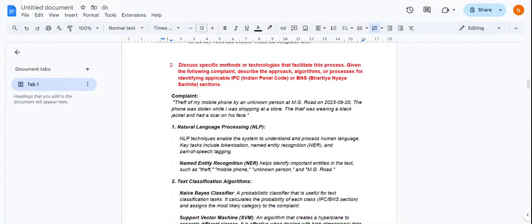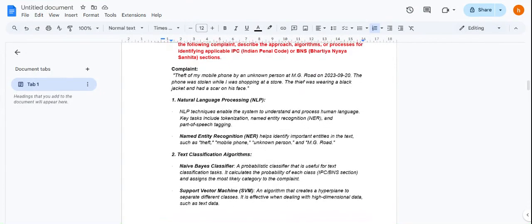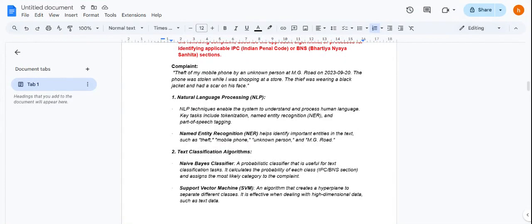So we have this complaint that states: theft of my mobile phone by an unknown person at MG Road on 2023 9 20. The phone was stolen while I was shopping, and the thief was wearing a black jacket and a scar on his face. So firstly, we are using NLP, that is natural language processing techniques, that enable the system to understand and process human language and include tokenization, NER, that is named entity recognition, and part of speech tagging. So here it helps us identify theft, mobile phone, unknown person, and MG Road.